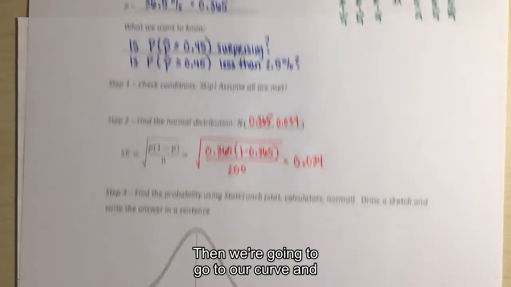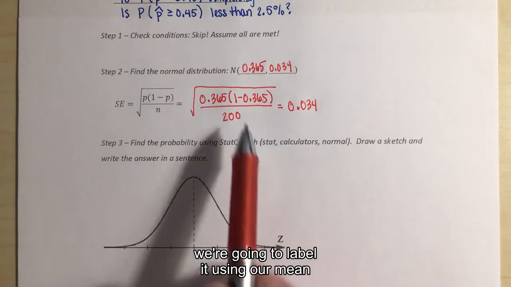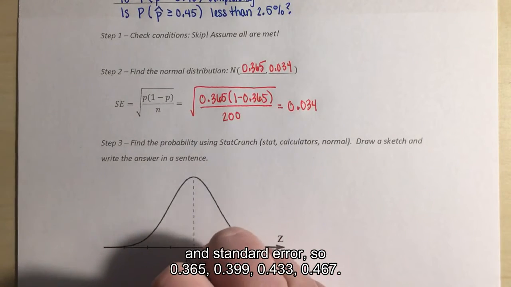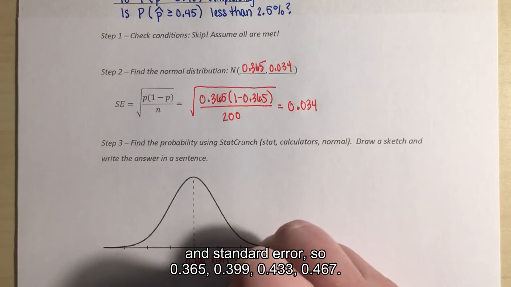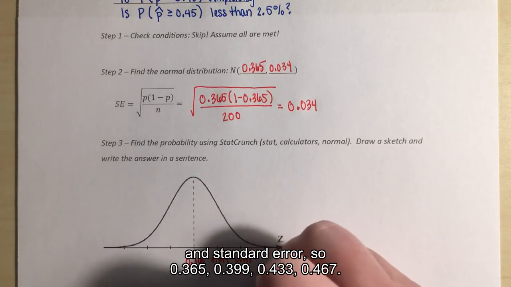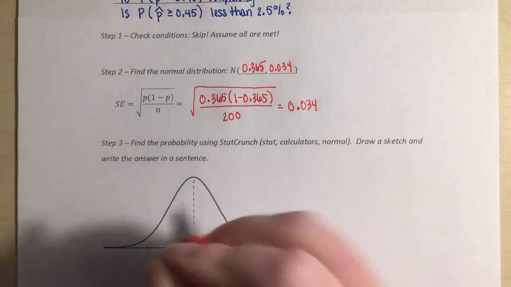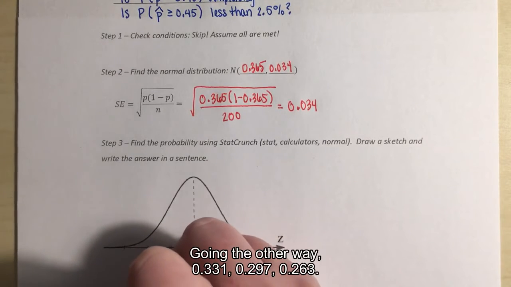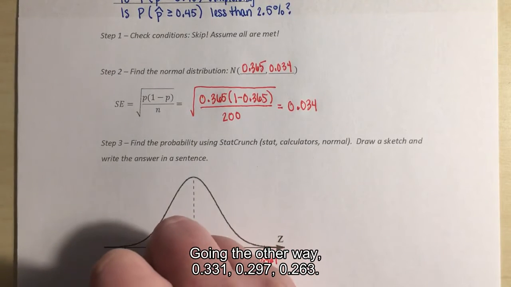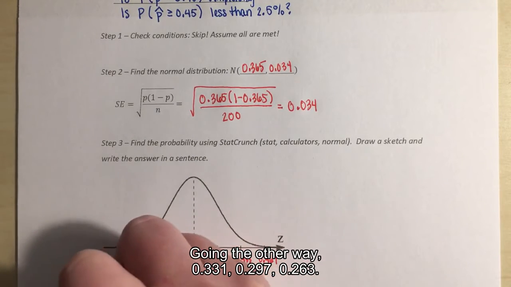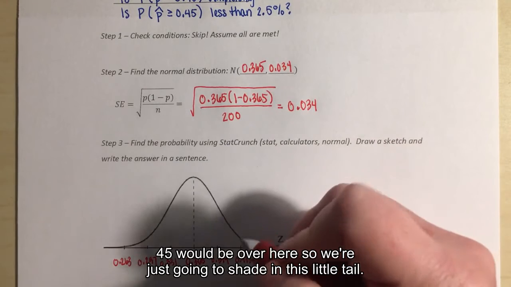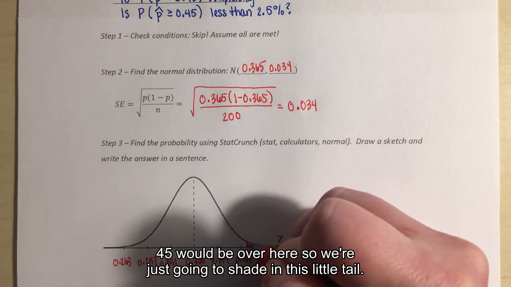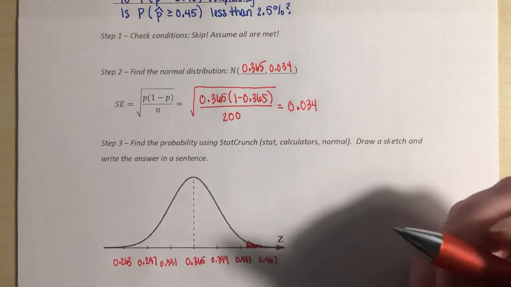So then we're going to go to our curve and we're going to label it using our mean and standard error. So 0.365, 0.399, 0.433, 0.467, going the other way, 0.331, 0.297, 0.263. 0.45 would be over here. So we're just going to shade in this little tail.